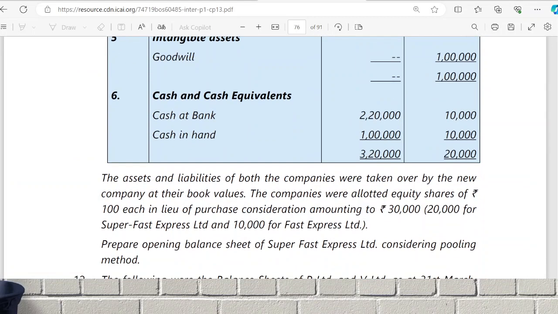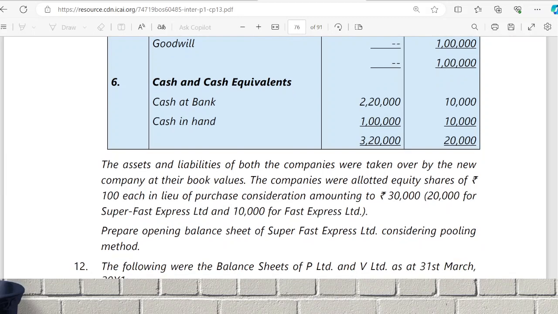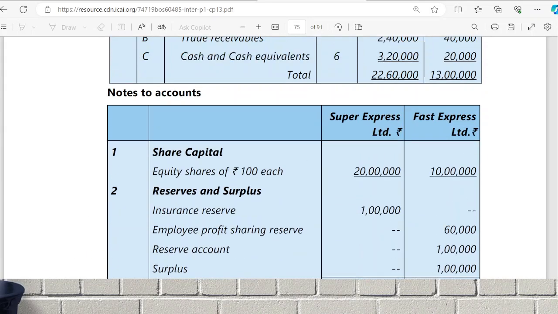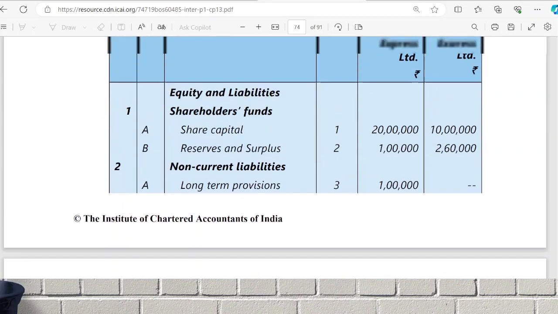The assets and liabilities of both the companies are taken at what? Book value. The companies were allotted equity shares of 100 each in lieu of what? Purchase consideration. The purchase consideration will be 30,000: 20,000 for Super Fast, and 10,000 for what? Fast Express. 20,000 and 10,000 are given.